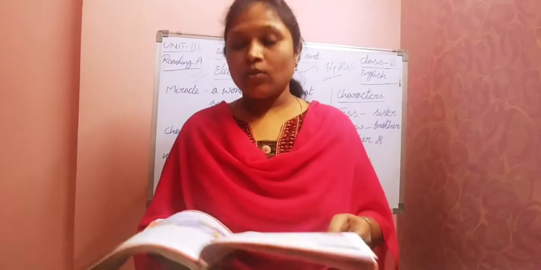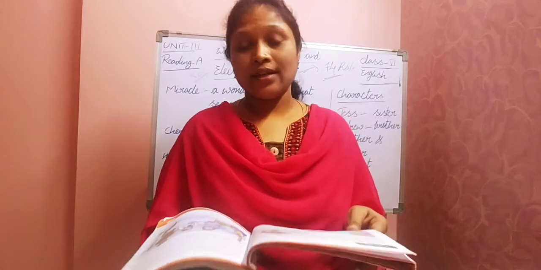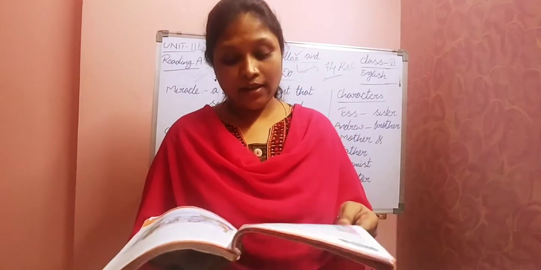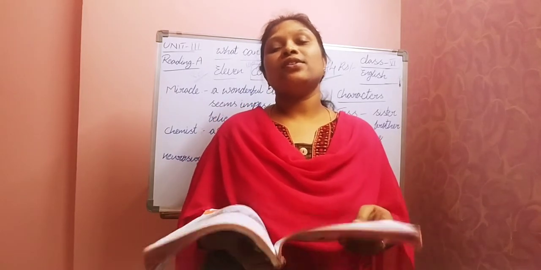Then what Tess said: I don't know exactly what I want. I don't know the name of the medicine. But it's for my little brother and he is very sick. That's why I want to buy a miracle. So what she said, children?